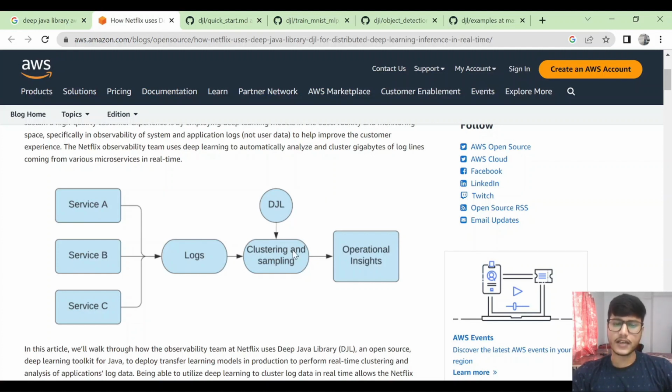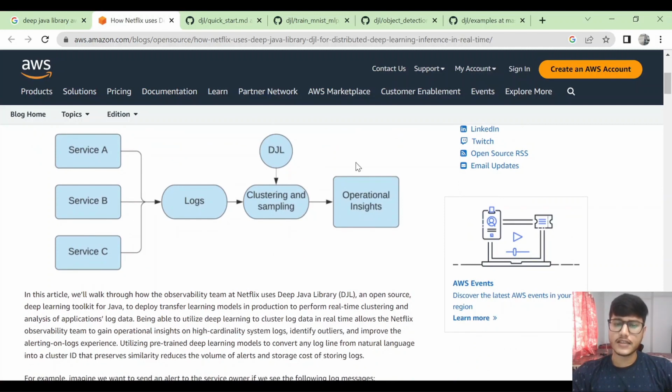In that cluster and sampling system, they have AI and ML models integrated with DJL, which work on those logs to categorize them into separate groups. For example, HTTP errors will be categorized into one particular group. So the millions of logs they receive will be reduced to thousands of logs in single categories, which will be easier to analyze, and then operational insights can be taken from them. Millions of logs with redundant data are of no use when someone looks at them at first sight.